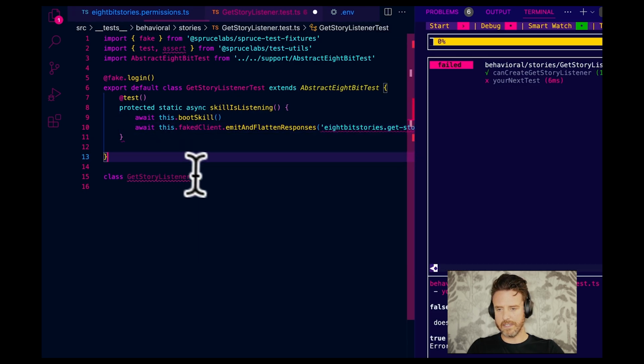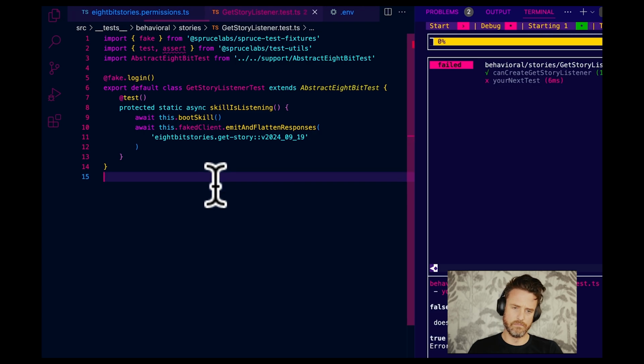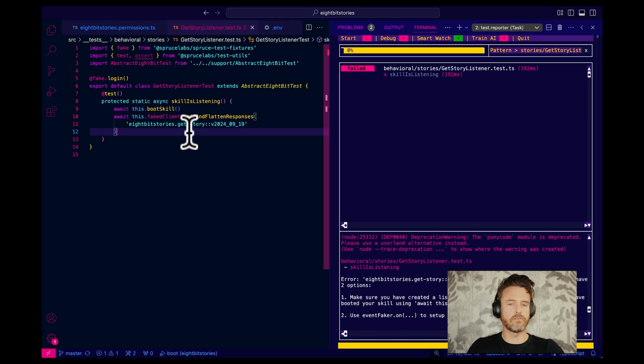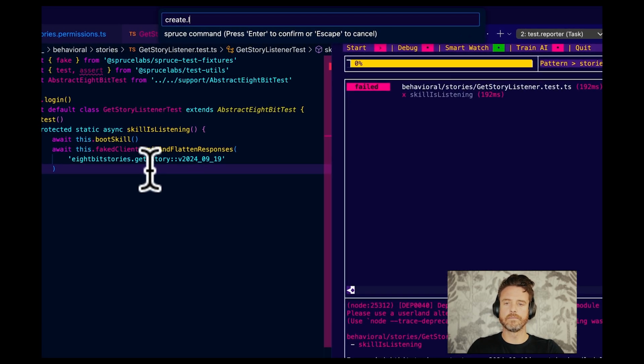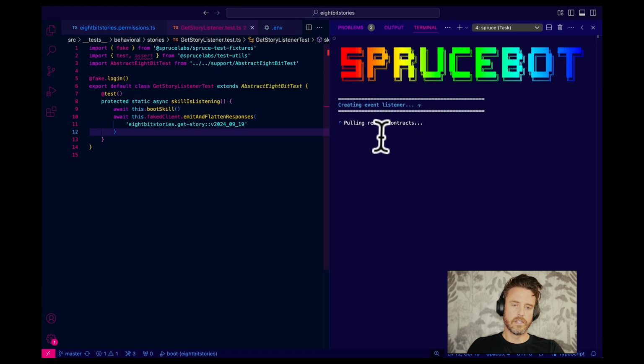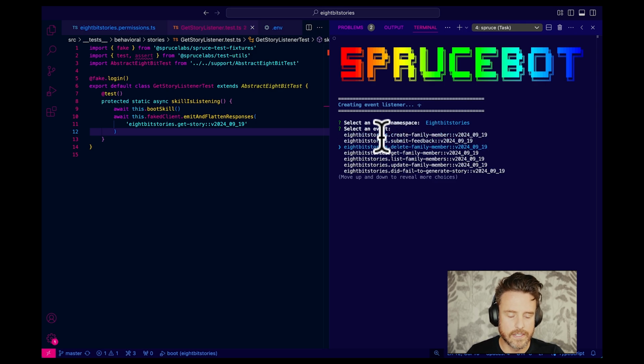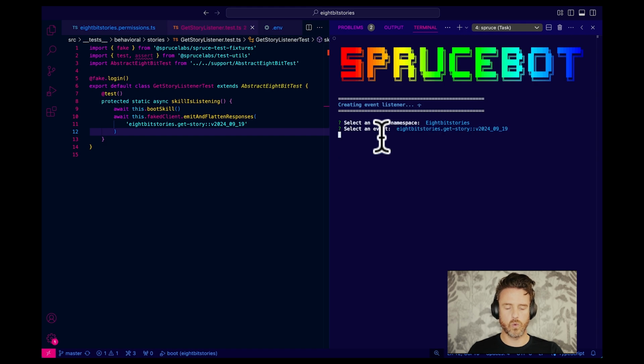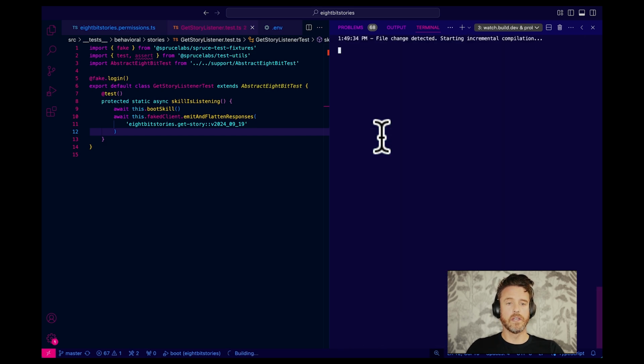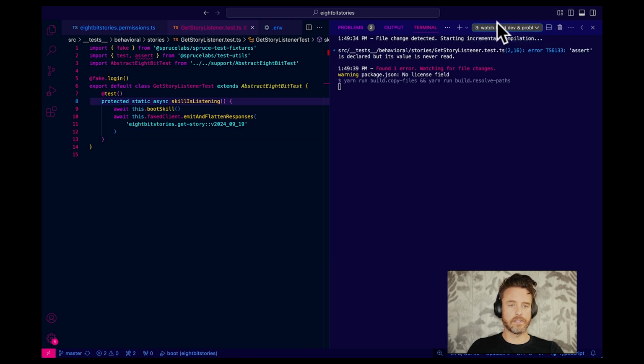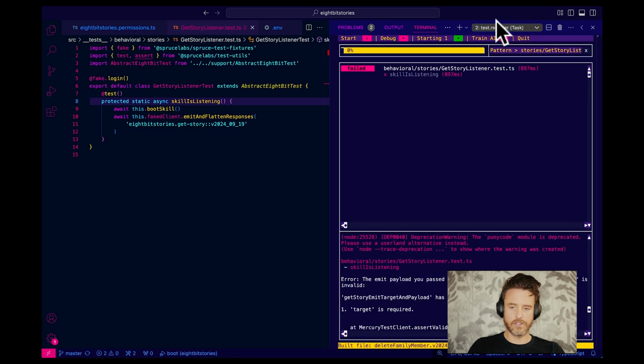And I kind of expect something along the lines of missing a target. So when we get a story, are we targeting? Oh, well, look, it must be handled locally. So let's start there. Let's just follow the test. Create listener. Let's look at get stories. Let's find our get story. Just get family, get story. Bam. Sweet. Now let's see what the test says. Now I bet it's going to tell us that we suck at targets. Yeah, target is required. Okay, fine.